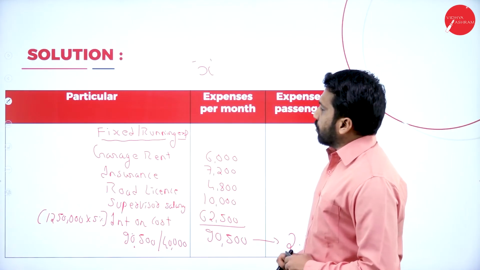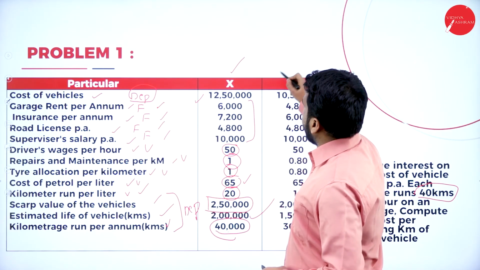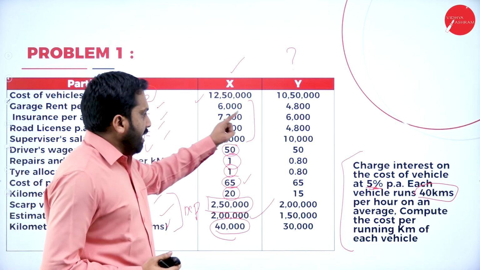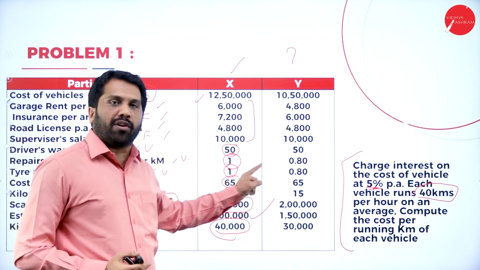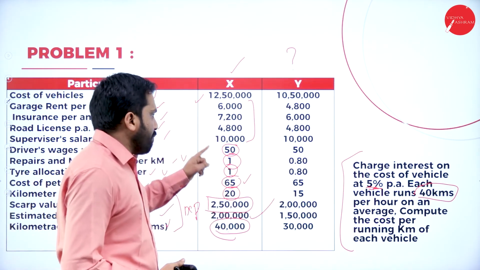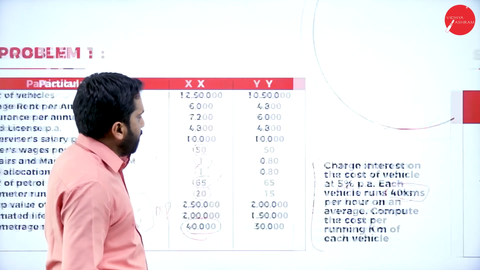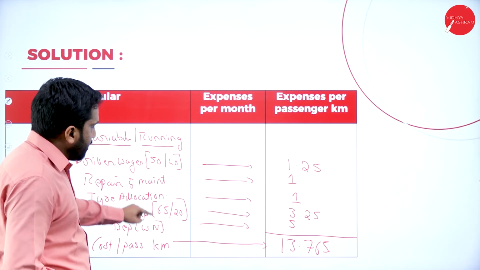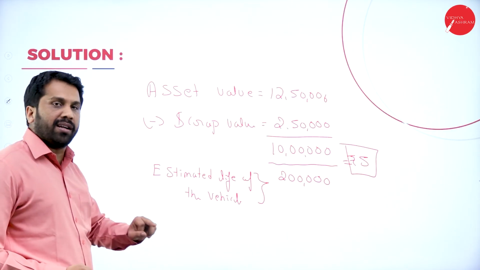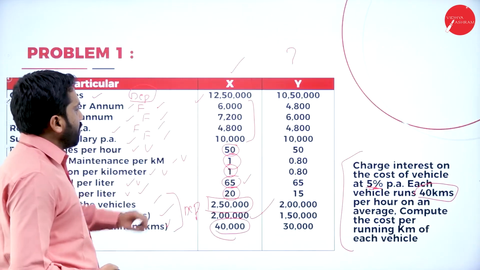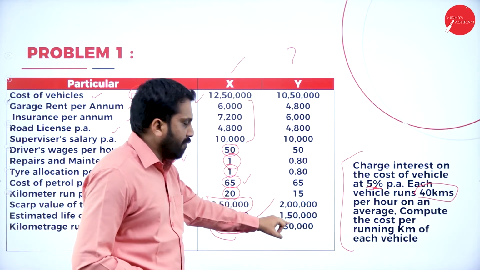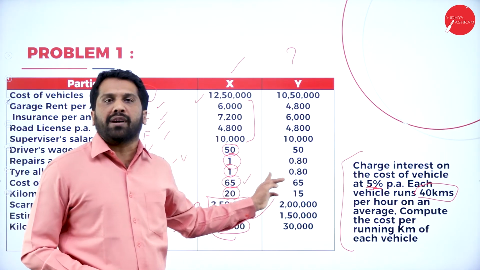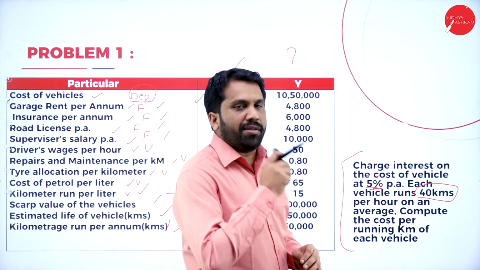Now the question is, what about Y? X is done. Y, what to do? Y will be homework for you. You have to do exactly what I did for X. Please watch this video once again. Similarly, same heading. Your question paper, your answer pattern, everything is same. Your depreciation also same. But we will not take anything from column 1. We have to take everything from column number 2. But this 5% and 40 kilometers are common for column 1 and column 2. Clear? This will be homework for you.